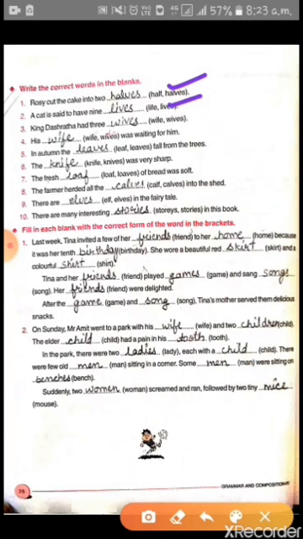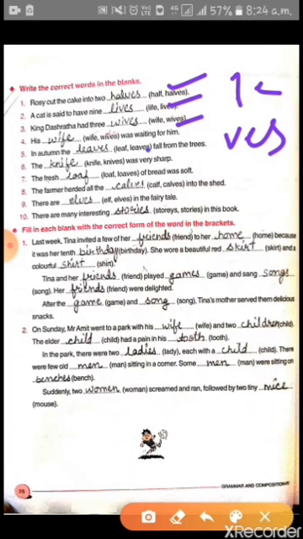King Dashratha had 3 wives. So they are plural forms, so we are adding s or es or changing according to that. Fe will change into ves. His wife was sitting for him.